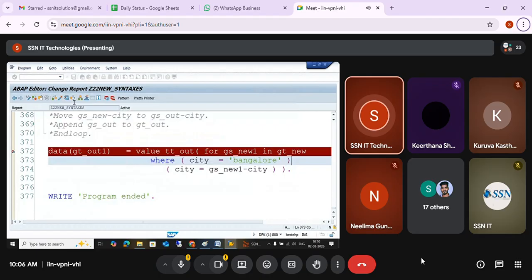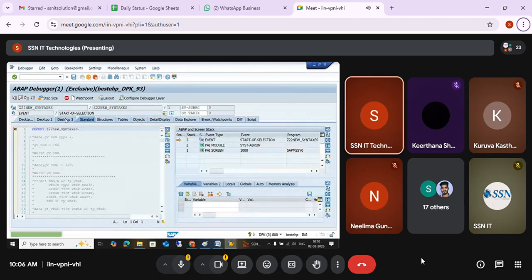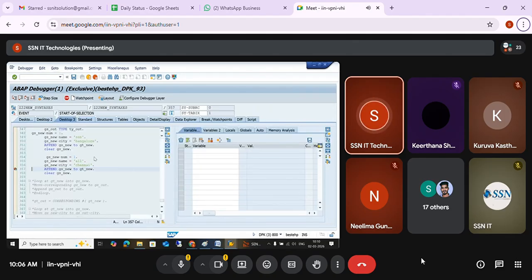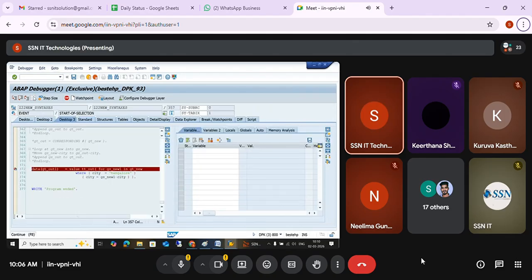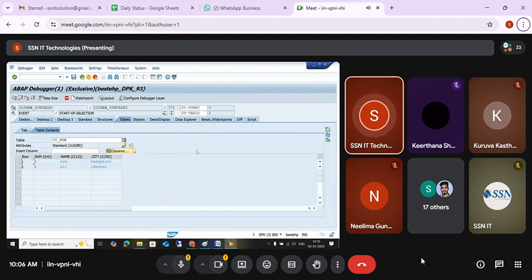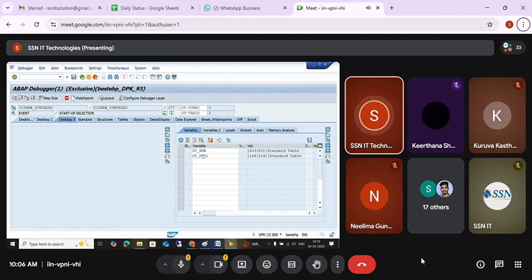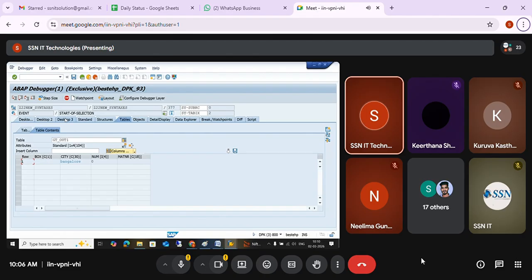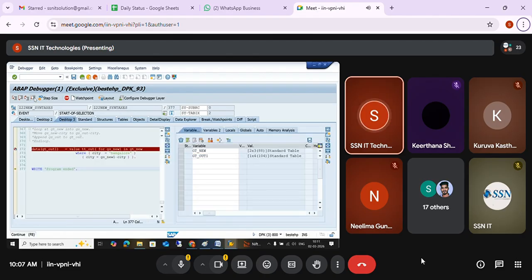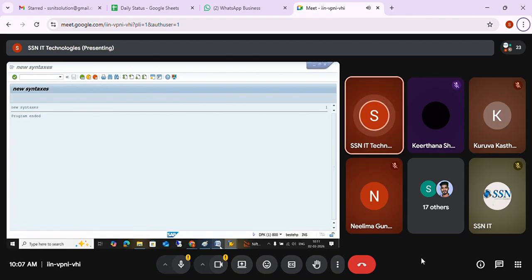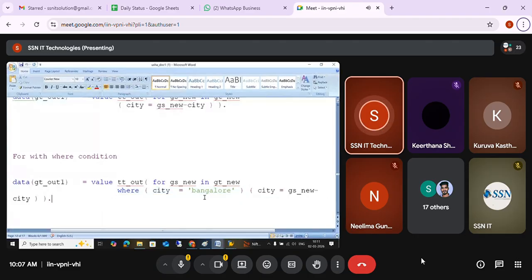Now it won't add 2 records. Whichever has Bangalore, I hope only 1 record is with Bangalore. I'm not sure, we'll see. So ZT new is having 2 records. With Bangalore, how many? Only 1. Okay. Now it's going to copy only 1 into ZT out because for the condition it captures only 1. You can see only 1 record. Got it? So like this we can use a WHERE condition with the FOR operator also.